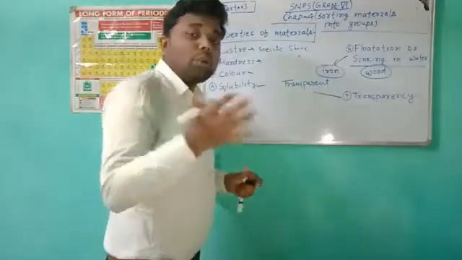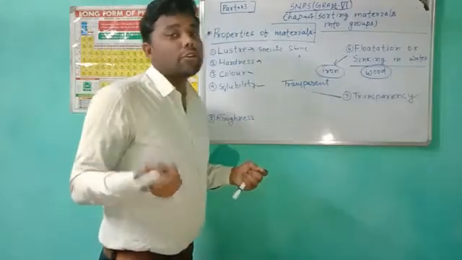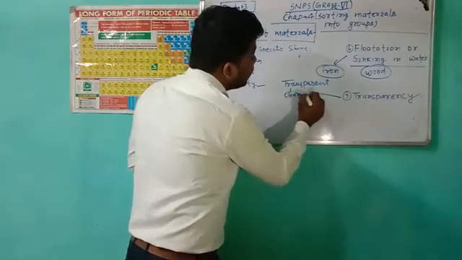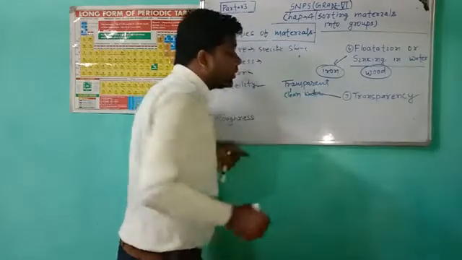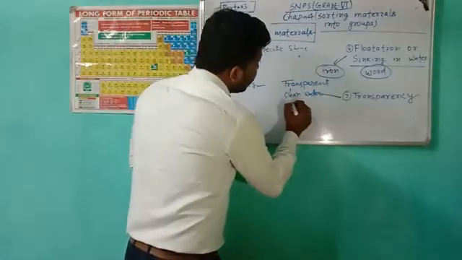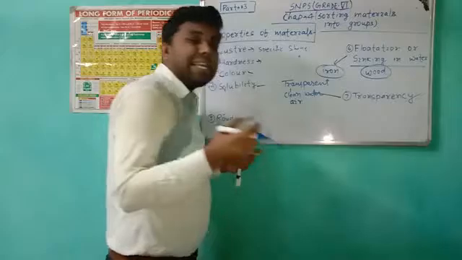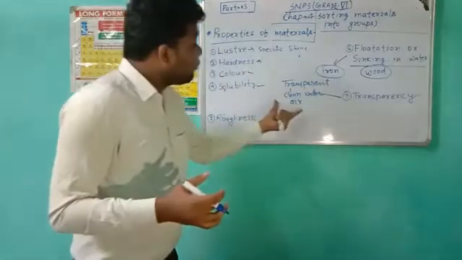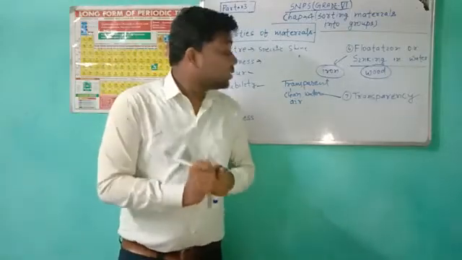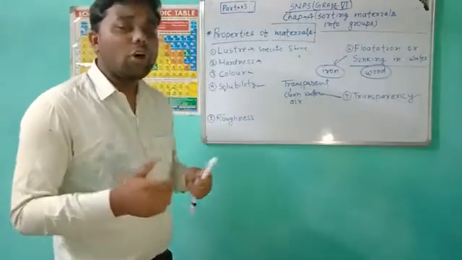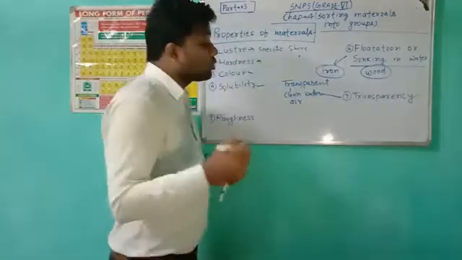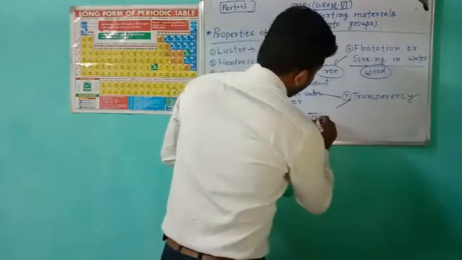What are the examples of transparent materials? Clean water, not dirty water, is considered a transparent material. Next is clean air, not dirty or smoky air. So we can say that air and clean water are transparent materials. And what about the next type, translucent objects or translucent materials?